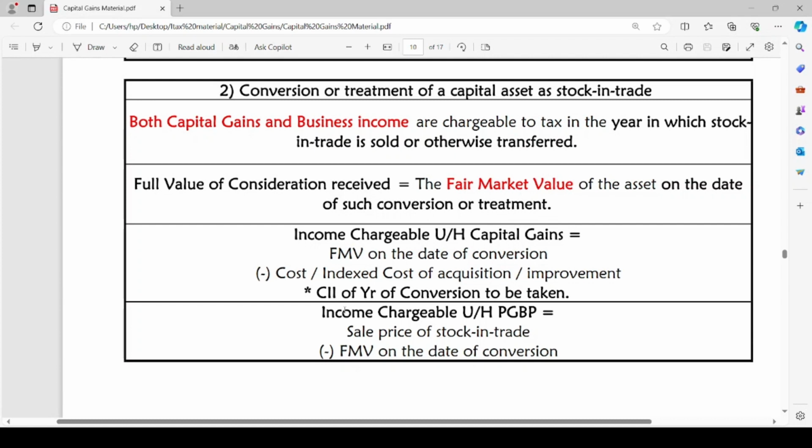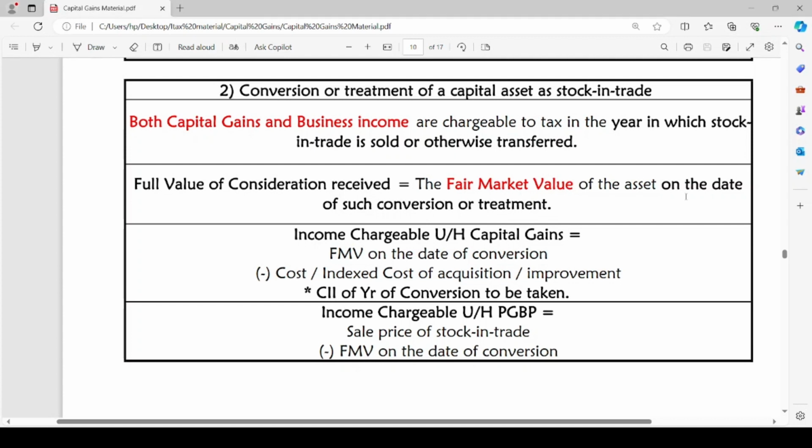So while converting a capital asset into stock in trade, the taxability will arise under both heads, capital gains as well as PGBP. For capital gains, we are simply going to take FMV on date of conversion, and we are going to reduce the cost of acquisition or improvement, or indexed cost of acquisition or improvement in case of a long term capital asset. Such difference amount will be considered as income chargeable under the head capital gain.